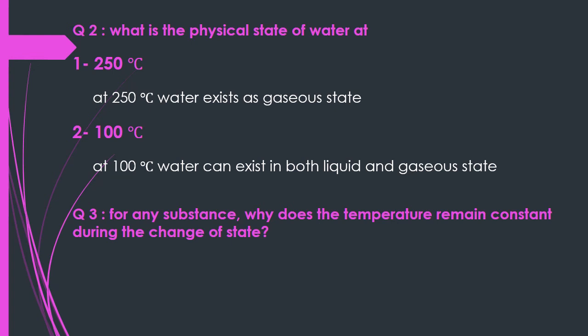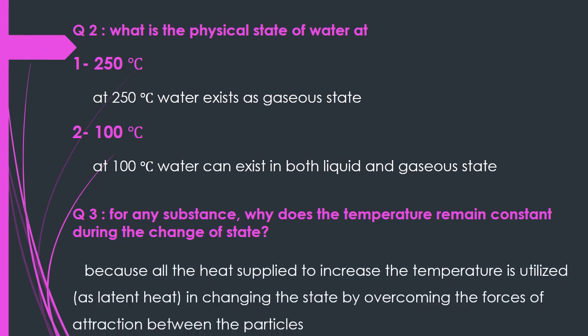Third question, for any substance, why does the temperature remain constant during a change of state? Why does the temperature remain constant during melting, during boiling, during freezing? Why?